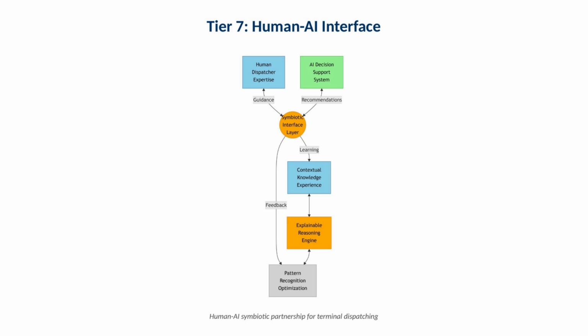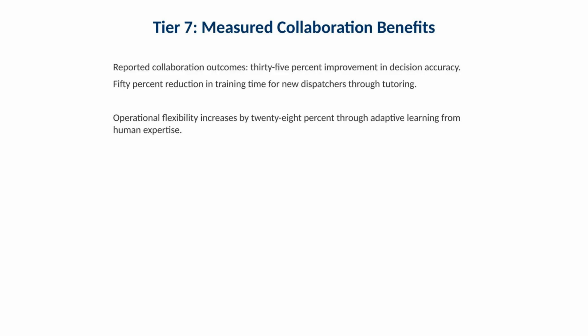Operationally, a good interface prevents 2 failures: blind automation that operators distrust, and pure manual dispatching that cannot keep up with system complexity. Reported collaboration outcomes include 35% improvement in decision accuracy and 50% reduction in training time for new dispatchers through tutoring. Operational flexibility increases by 28% through adaptive learning from human expertise. Operationally, the key is that collaboration improves both performance and resilience.